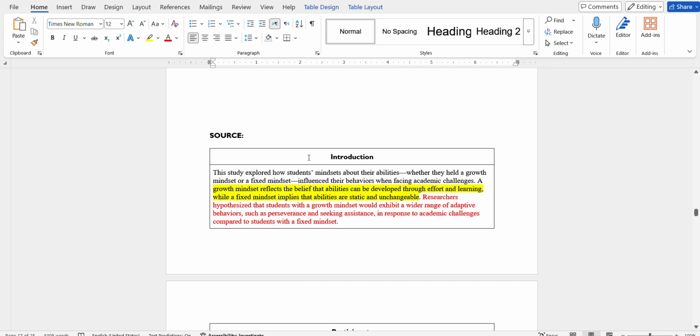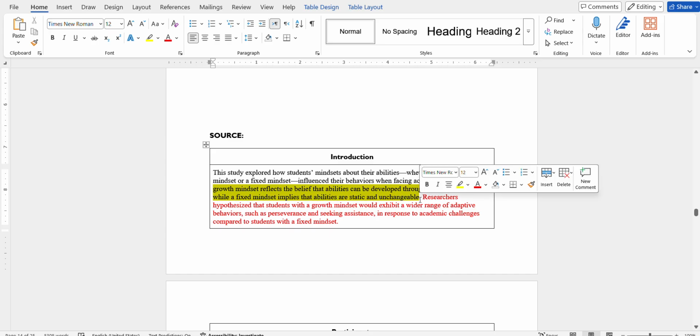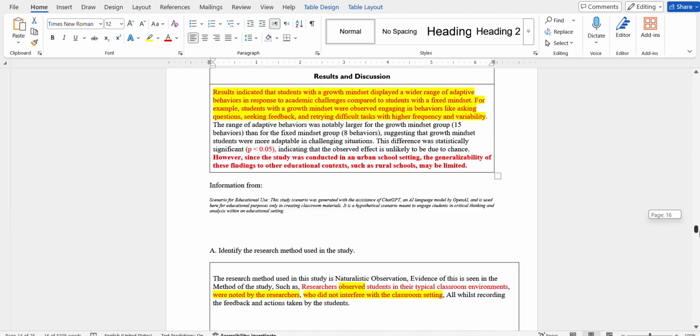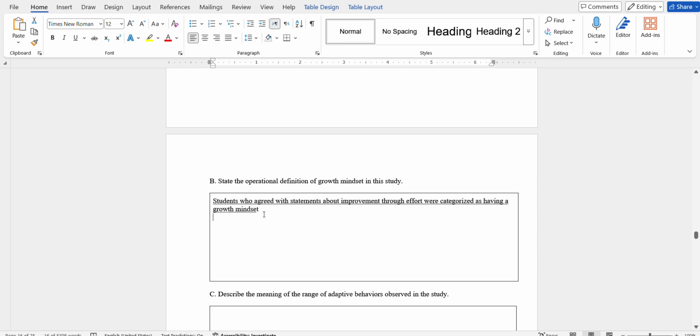A growth mindset reflects the belief that abilities can be developed through effort and learning, while a fixed mindset, no, they only ask for growth mindset, so we're not going to add any extra information for this part, so we don't get the answer wrong.